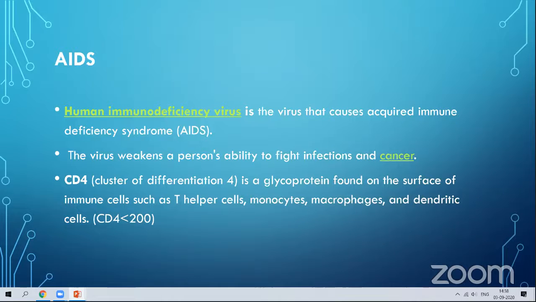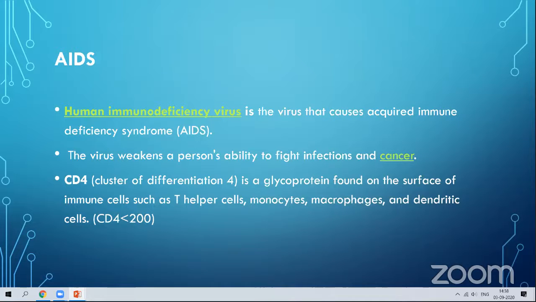So this is identified by the CD4 test, cluster of differentiation 4. They find this with the help of the glycoprotein found in the immune cells.